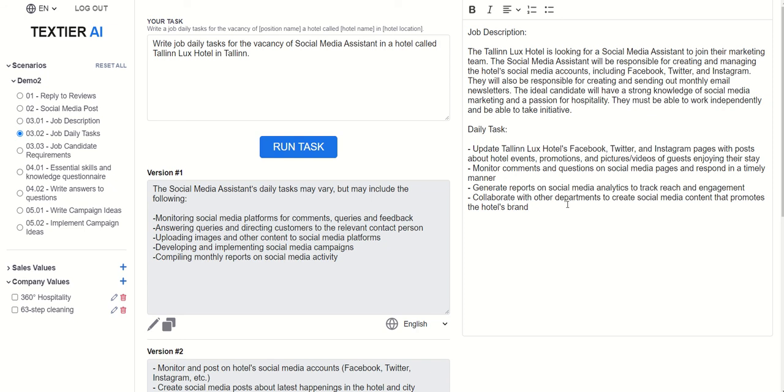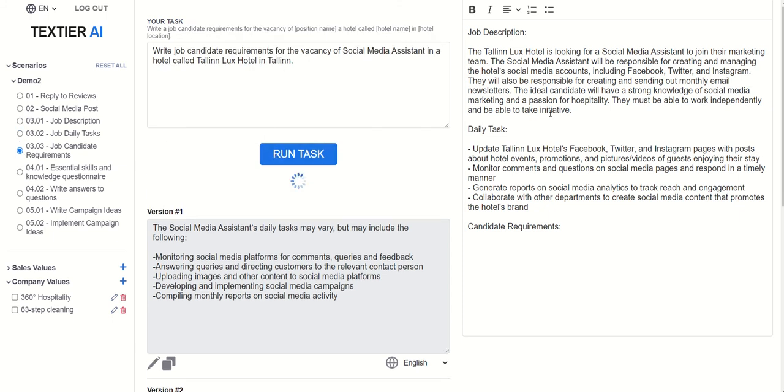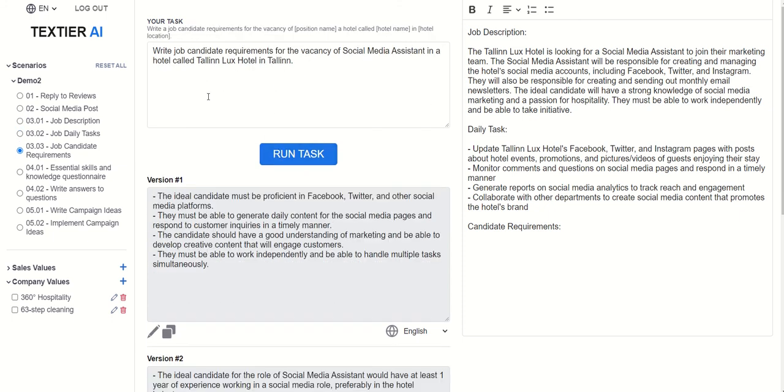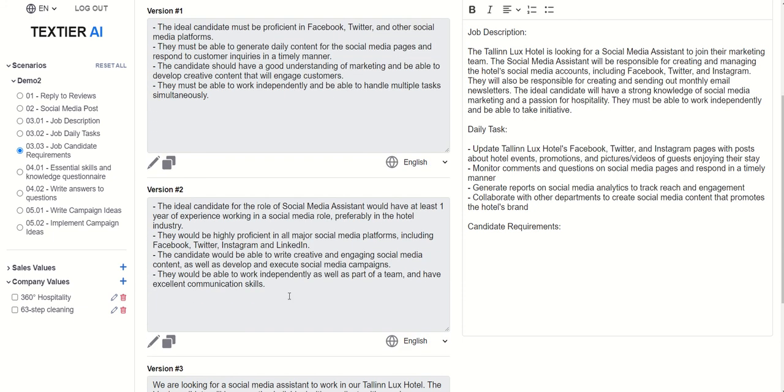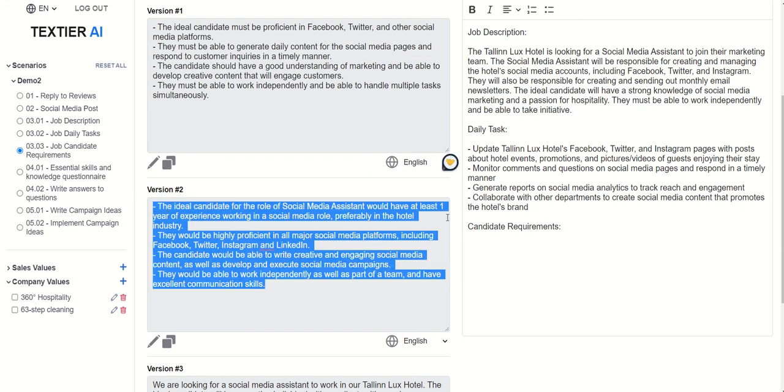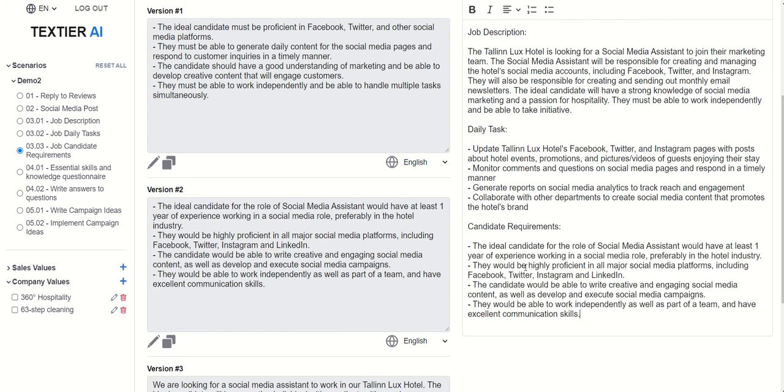And now, what is the last part? The last part is candidate requirements. So, it's expected that the candidate already has some experience in this, even though he's a rookie. So, write job candidate requirements for the vacancy. The ideal candidate must be proficient, they must be able to generate daily content, the candidate should have good understanding, they must be able to work independently. Simple enough. But this is even better. It shows at least 1 year of experience. So we will choose this.